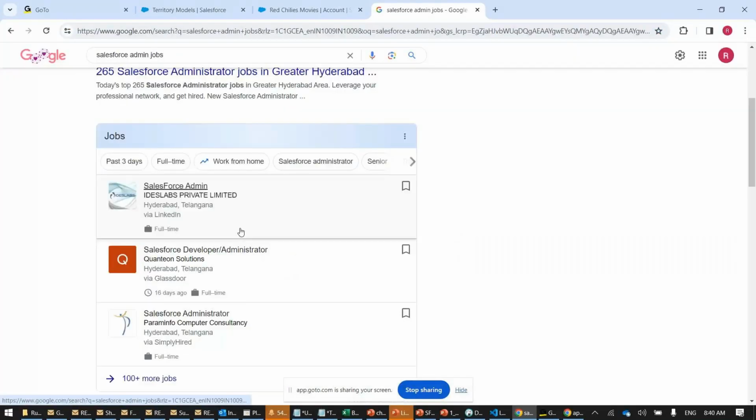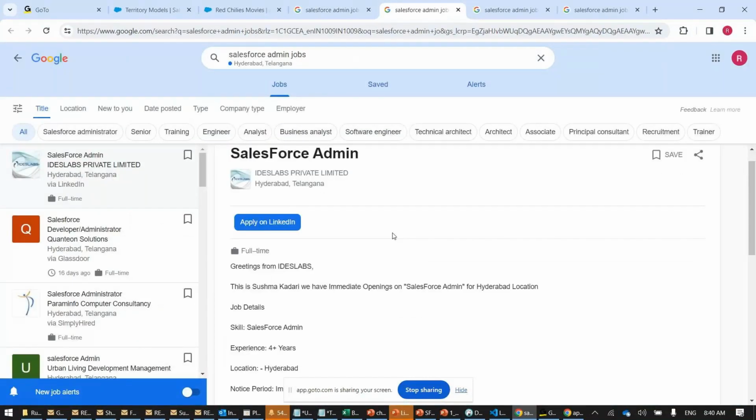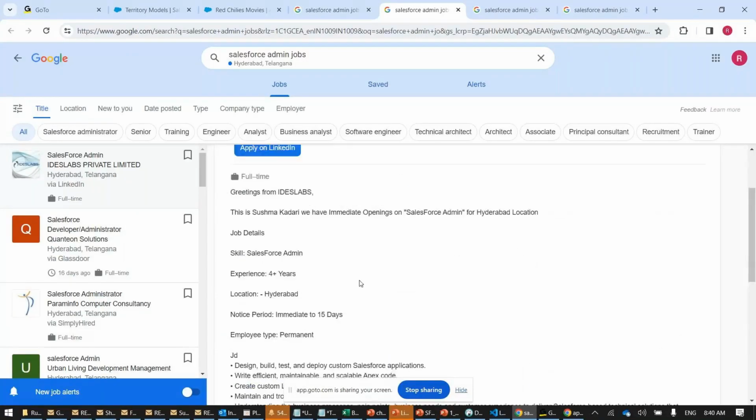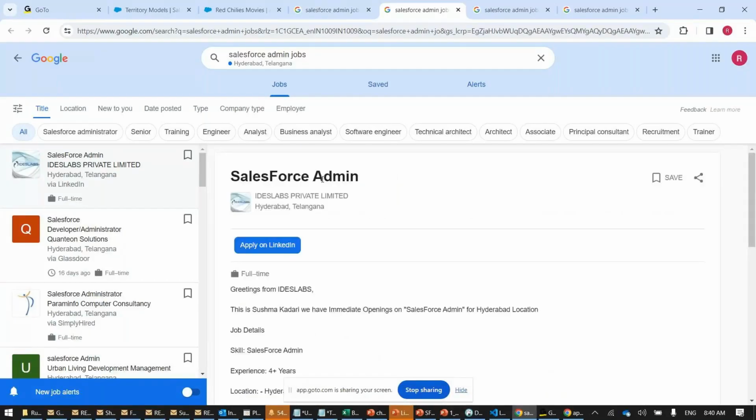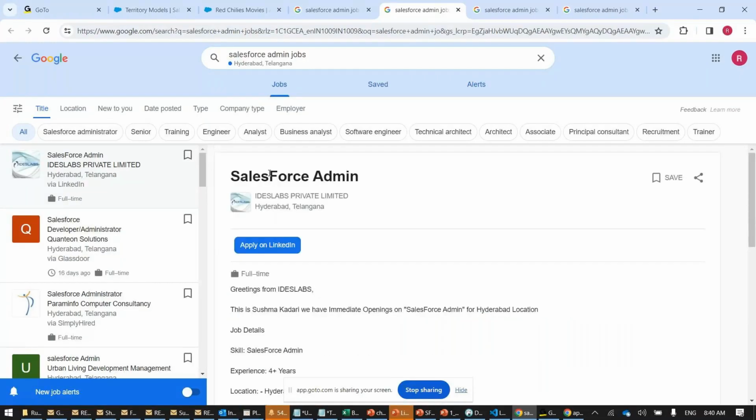There are a lot of administrative jobs here. Right click on this one and open it, right click and open 100 more jobs. And then you ask me, hey Rupam, are you covering Apex code? Are you covering Lightning component? Are you covering Apex Visualforce? See, even though you're in admin jobs, you see the job requirement, right? It's for everyone now. Even though I've just opened Salesforce admin, what are they asking?